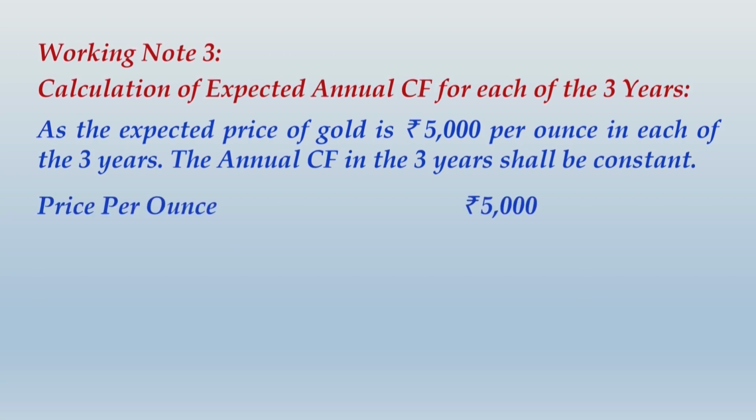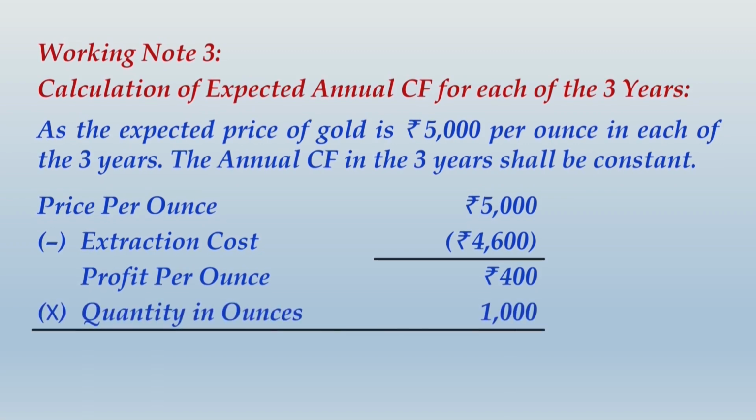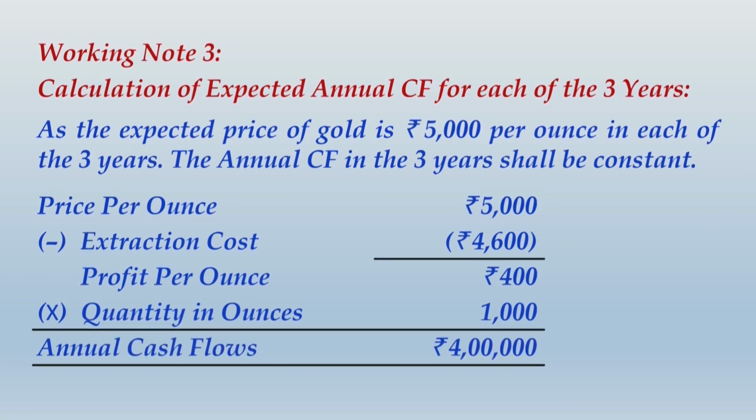Price per ounce is 5,000, extraction cost per ounce is 4,600, profit per ounce will be 400, and multiplying this to the quantity in ounce, you will be getting the annual cash flow of rupees 4 lakhs for each of the 3 years. So please write up this working and then I take you ahead.